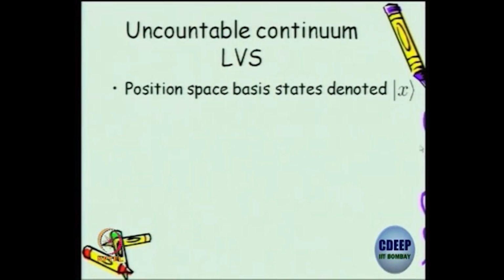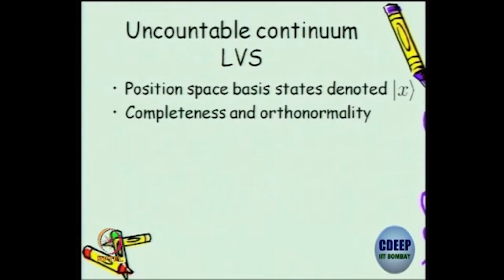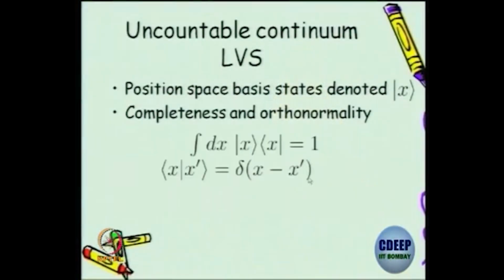So, I will formally, following the Dirac notation, write the basis states in position space by a ket x. Allowed? How will you write completeness and orthonormality in this continuum vector space? Exactly like what you did in the discrete. You have to only replace wherever summation over n was there by an integral over dx, because x is the variable. So, we have